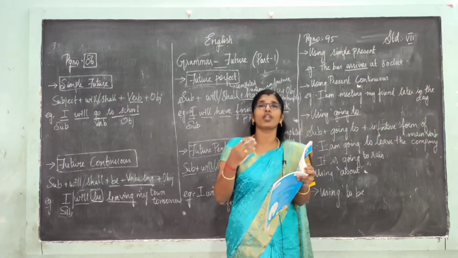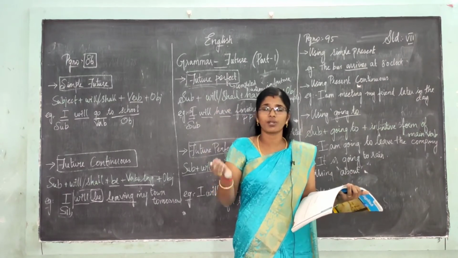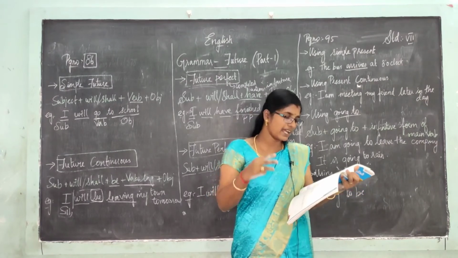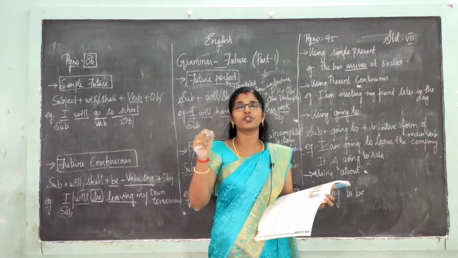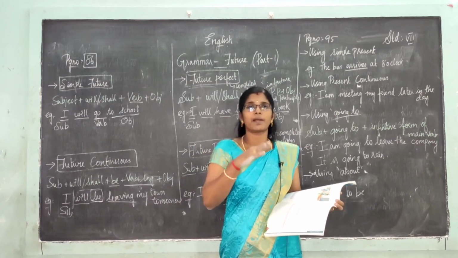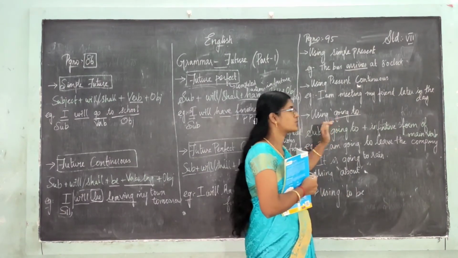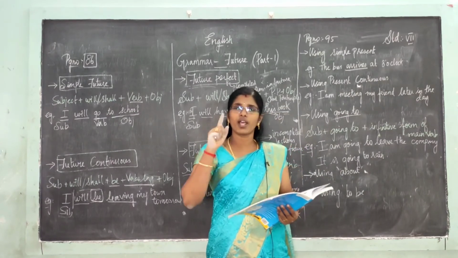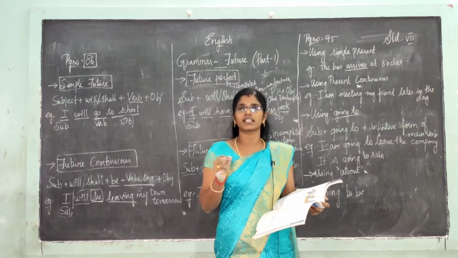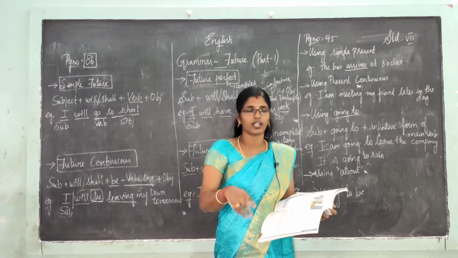Plans and intention. Say you say I am going to Ooty for vacation. Whenever the vacation comes, that time only you are going to Ooty. So that is a plan and an intention. You intend to do that, right? We have planned to go to Ooty for the vacation. So to denote plans and intention we can use going to. Okay? Then for another purpose also you can use going to. That is prediction, which is nothing but predicting something that is going to happen. It may happen or may not happen.